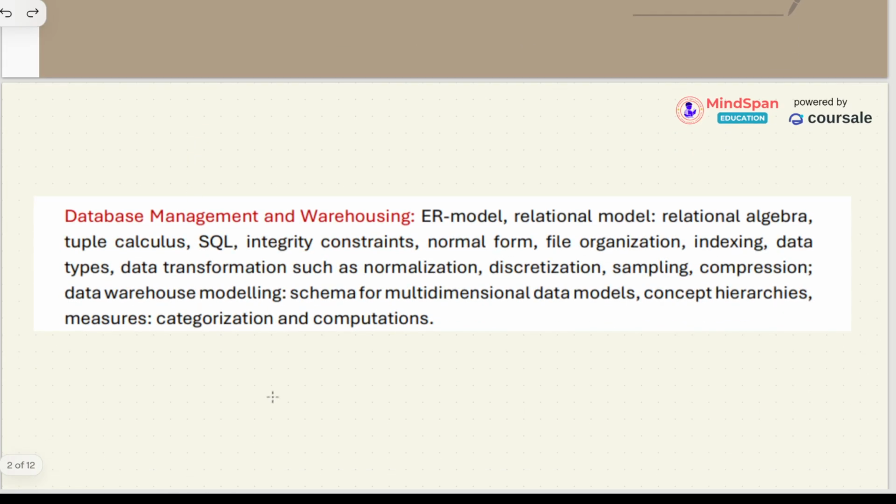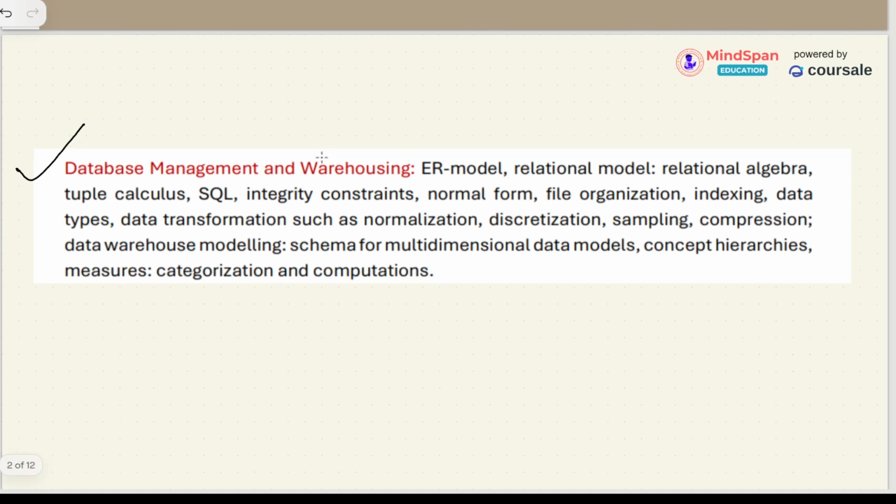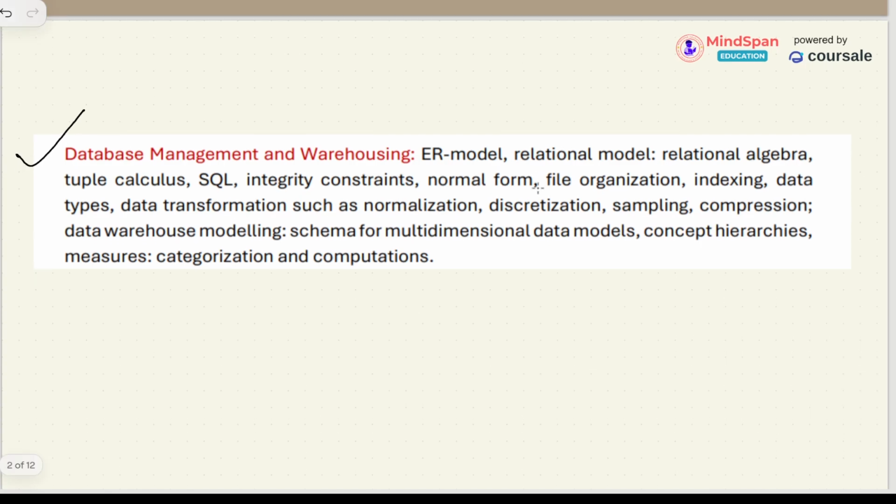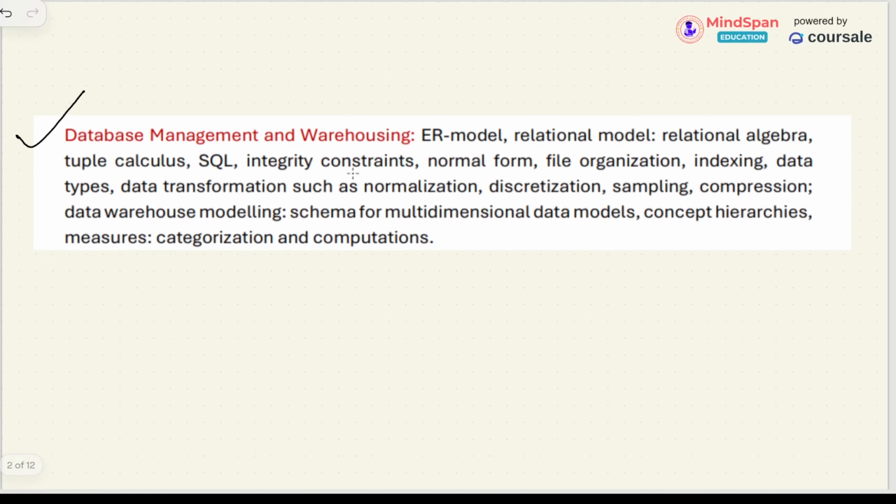This is the official syllabus given by the GATE DA organizing institute. These are the topics mentioned in the official syllabus, a cutout of the official PDF. ER model, entity relationship model, relational model, where we see tables, primary key, secondary key, foreign key, all these things.